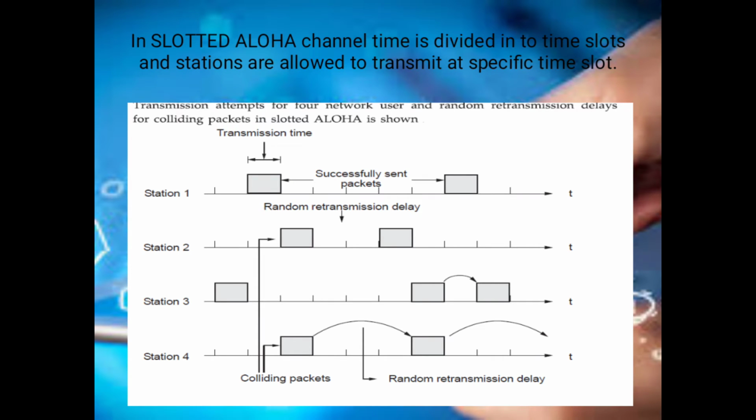Slotted Aloha. In this, time is divided into fixed slots to transmit the packet successfully, and each frame or data is transmitted in a fixed slot. If the slot is not free, the station waits for its turn to retransmit. If the station sends packets in the same slot as another station, there is a possibility of the packets colliding. The difference between pure Aloha and slotted Aloha is that time is divided into fixed slots in slotted Aloha, whereas in pure Aloha it is not time constrained.